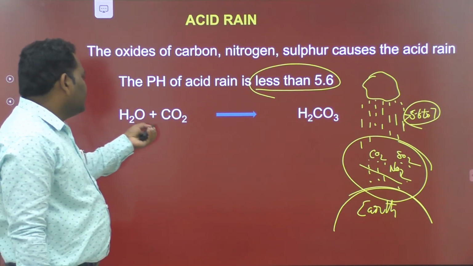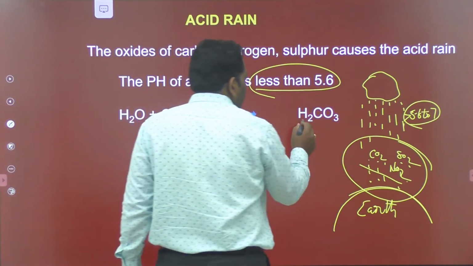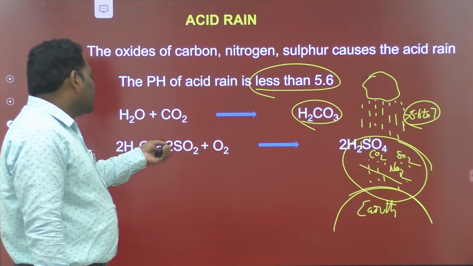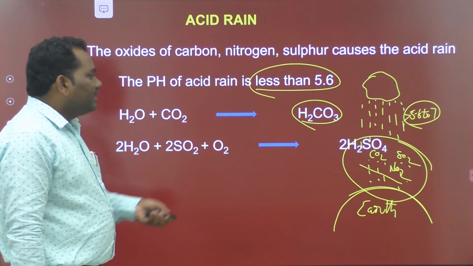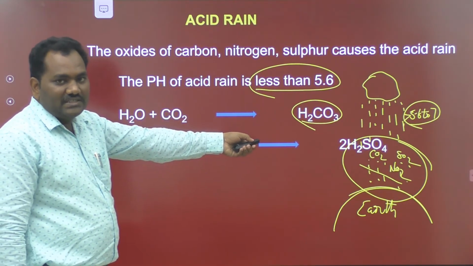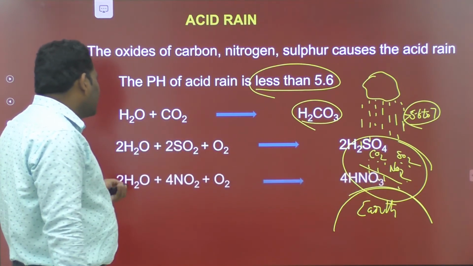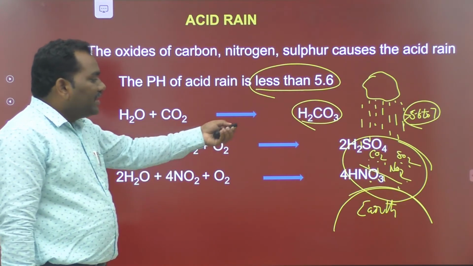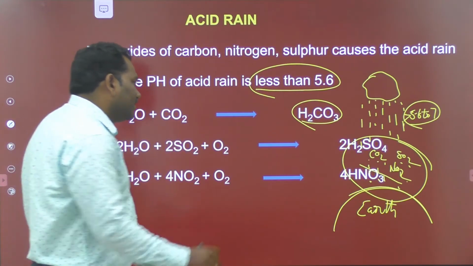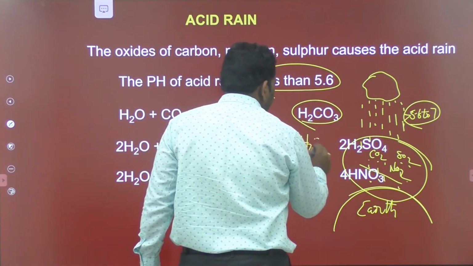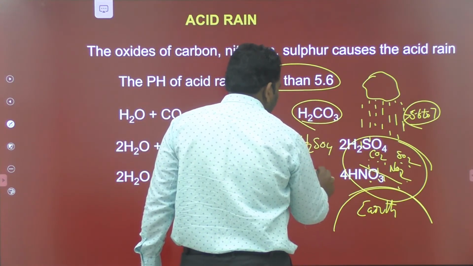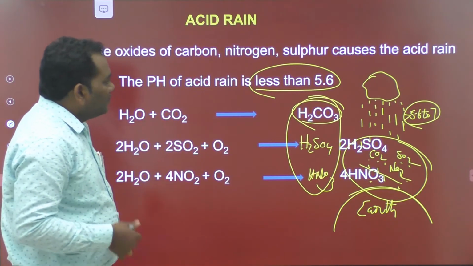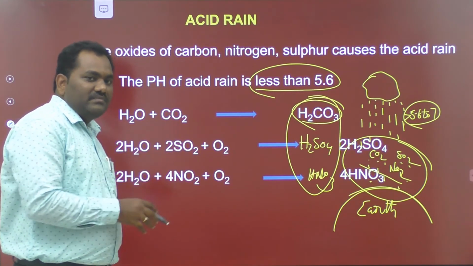H2O reacts with CO2 to form H2CO3. This is called carbonic acid. Similarly, SO2 reacts with H2O to form H2SO4, that is called sulfuric acid. And the next one is NO2 reacting with the water molecules present in the rain to give HNO3. H2SO4, HNO3, and H2CO3, all these compounds are responsible for the decreased pH of less than 5.6. Why?